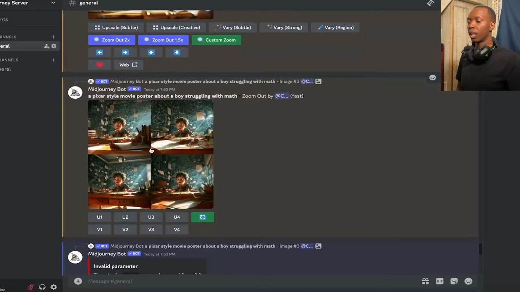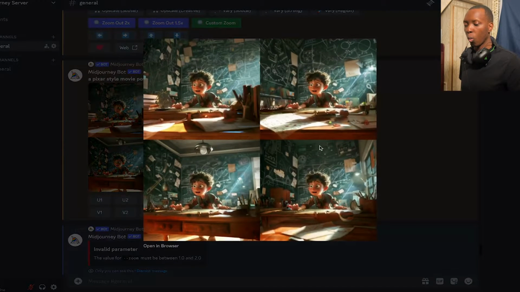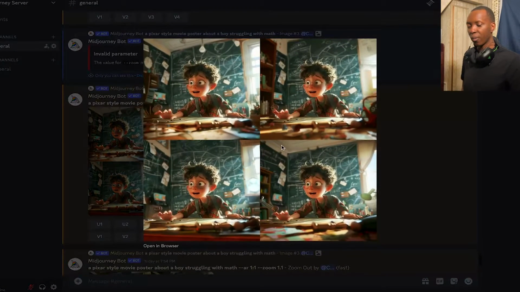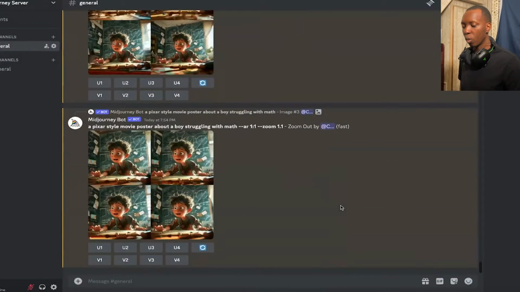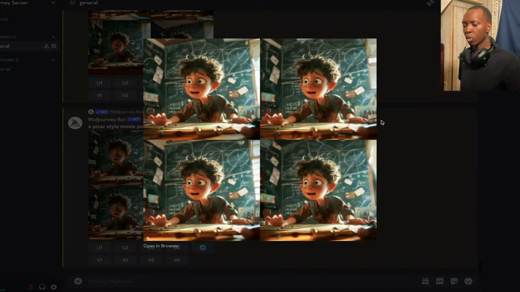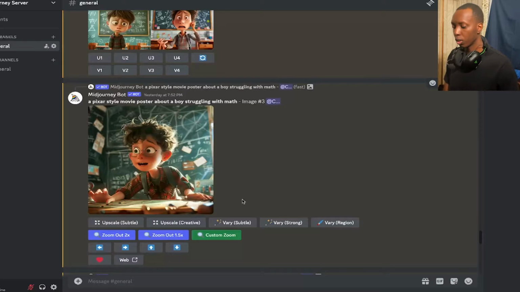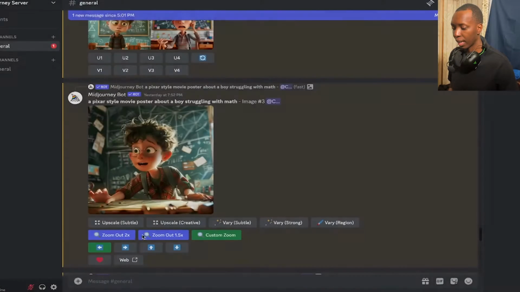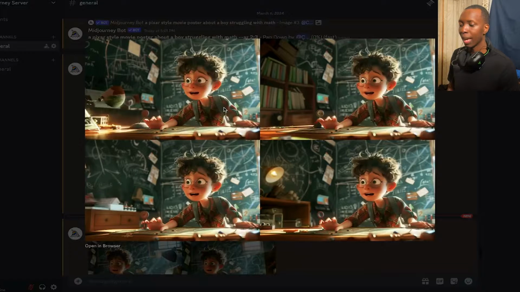So this one you could tell is a zoom 2x because we're way far out in these images. This one is the zoom 1.5. This is just kind of far out. And we have the zoom 1.1, which is barely noticeable, but it's a little further out. Now, another thing you can do, you can also pan left, right, up, and down. So here are the left, right, up, and down versions of this same picture right here. So now, great, you see we made it pan a little to the left.